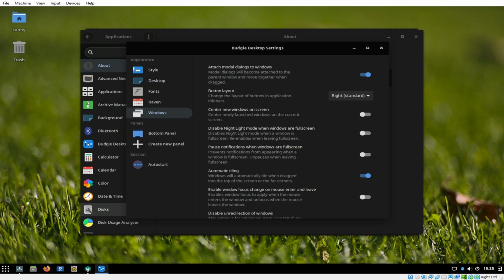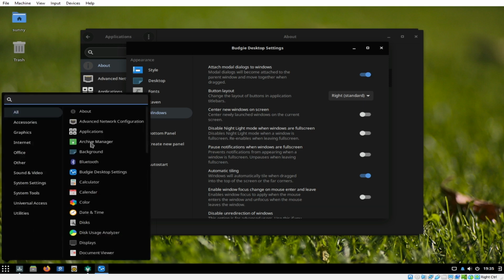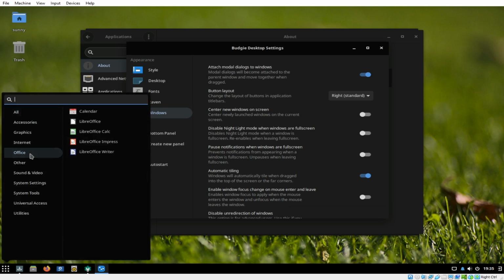Okay, so let's say, for example, if you're going to use Office, you have the following Office applications already installed. If you have sound and video, then you can already play sound and video. Okay.